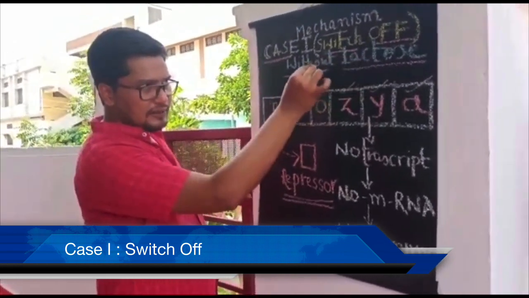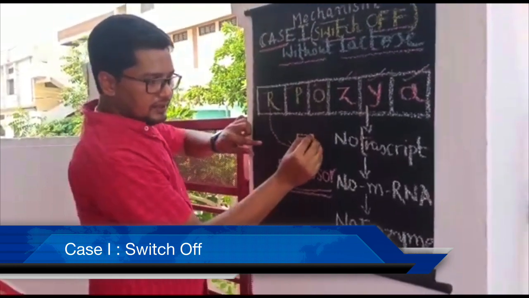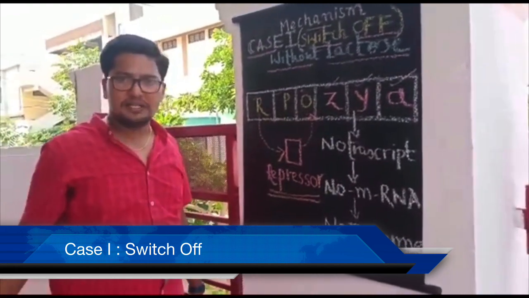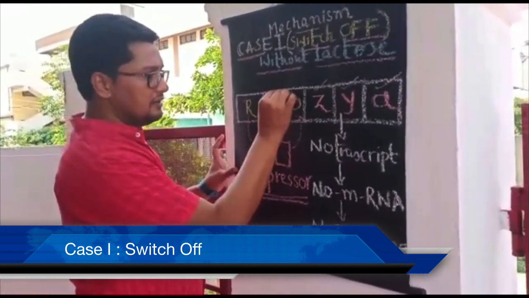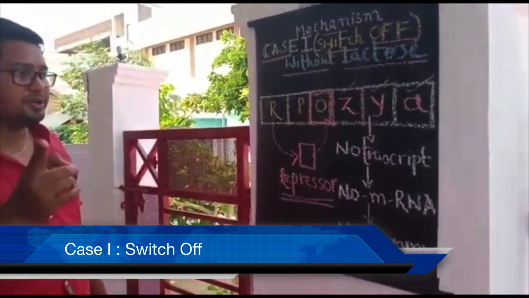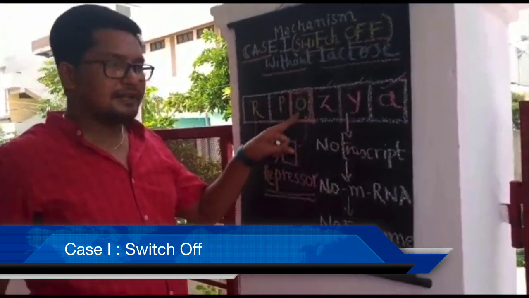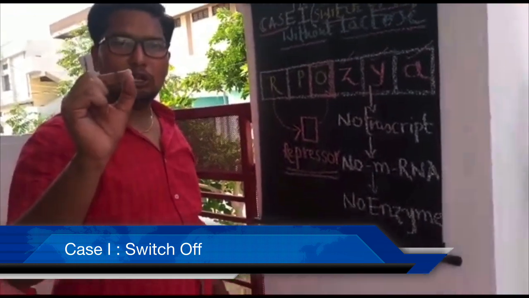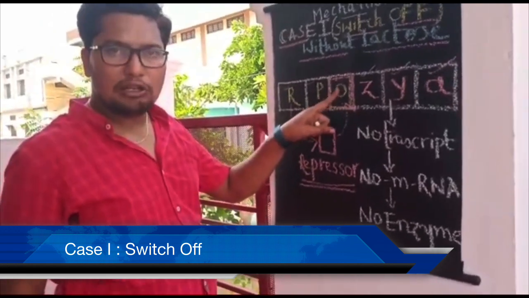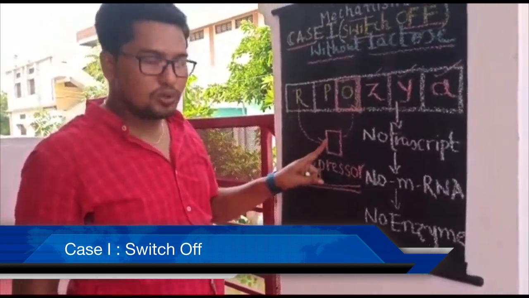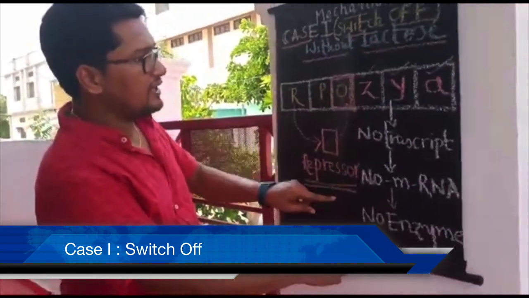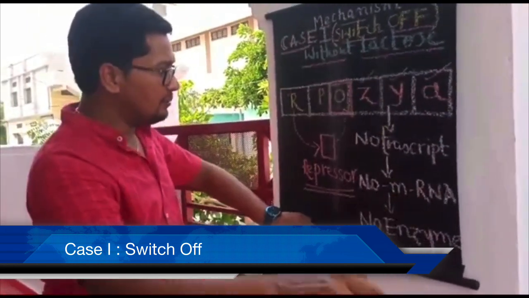Due to the absence of lactose in the nutrient medium, immediately after the production, the repressor protein moves towards the operator and binds with the operator. And students should remember, binding of repressor and operator always follows a lock and key mechanism. Means if you imagine the operator as a lock, the repressor is a key, so that you can fit this key into this lock only.